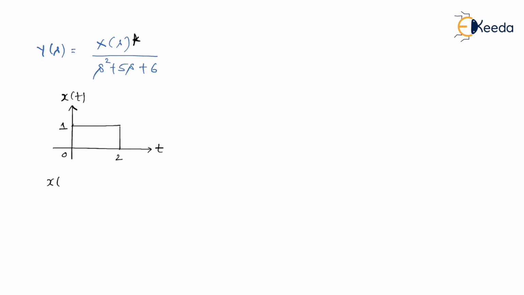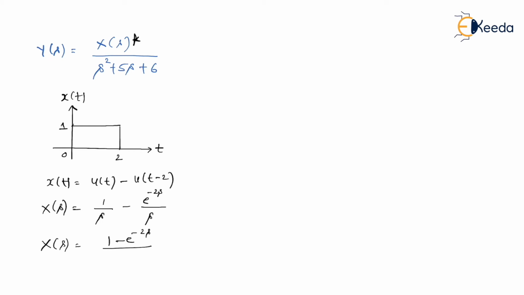You know that by observation, I can say x of t is simply u of t minus u of t minus 2. Am I right? What I want is actually x of s. So I can write my x of s as u of t's Laplace transform, which is simply 1 upon s, minus, by using the time shift property, e to the power minus 2s divided by s. Or I can write my x of s as 1 minus e to the power minus 2s whole divided by s. Let us substitute the value of x of s in the above expression.